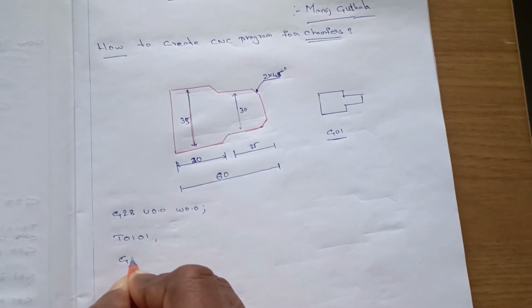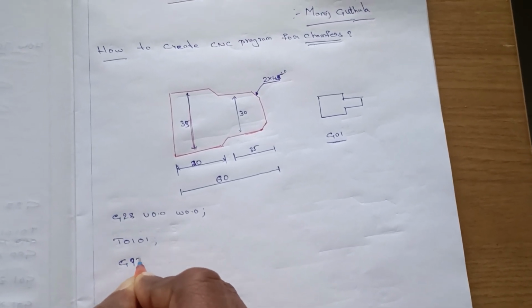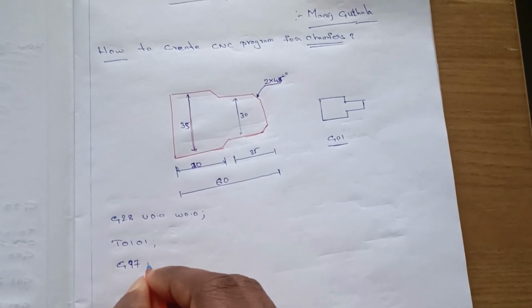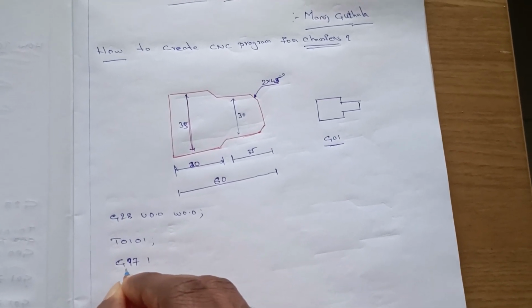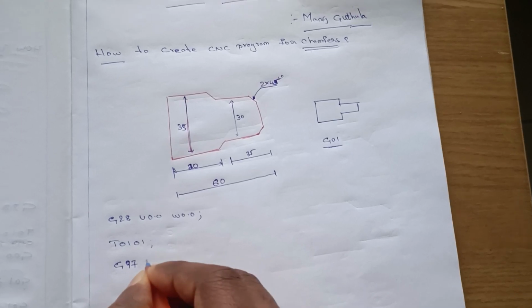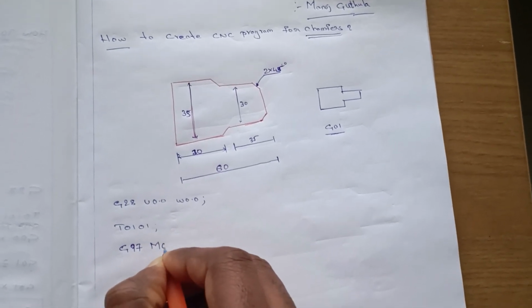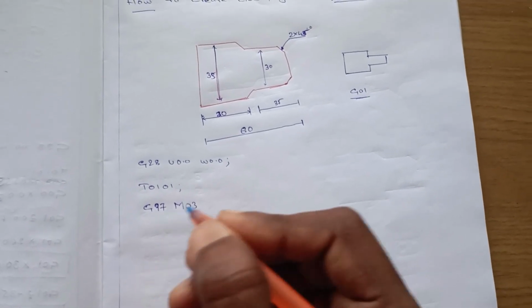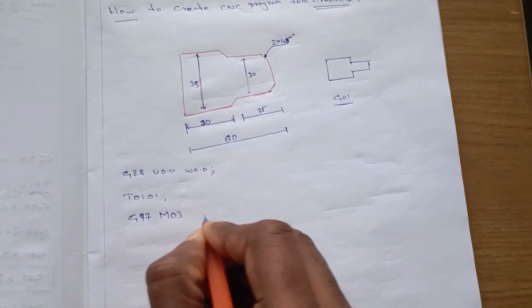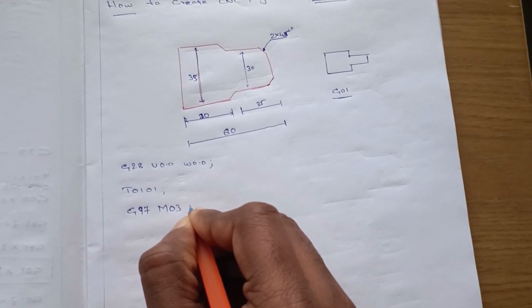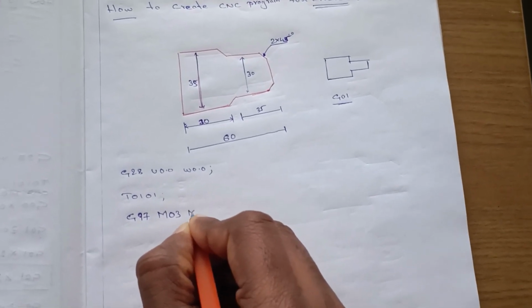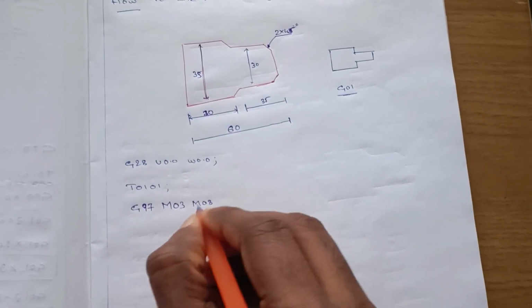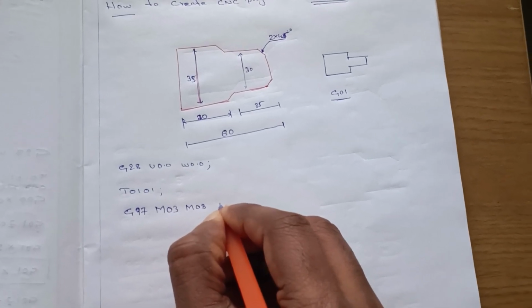For rotating the chuck I use the G97 code, and G97 is constant surface spindle speed. Then M03 means spindle rotation in clockwise. And later, if you want coolant, you can add coolant by writing M08, and you should mention the particular speed.